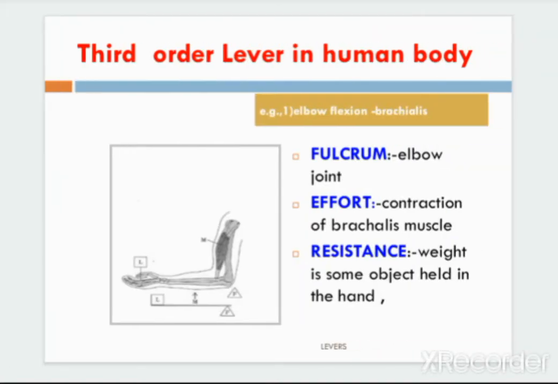An example of a third order lever in the human body: in elbow flexion, the fulcrum is the elbow joint, the effort is the contraction of the brachialis muscle, and the resistance is the weight of some object held in the hand. So when the brachialis acts in elbow flexion, it's a third order lever. The effort is in the middle, with the weight on one side and the fulcrum on the other. So this lever is known as the lever of velocity.